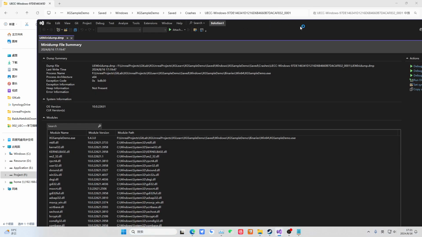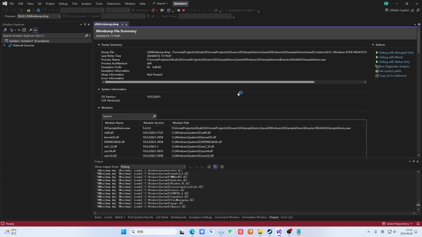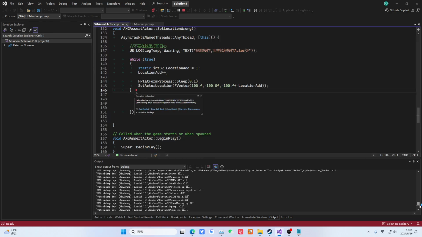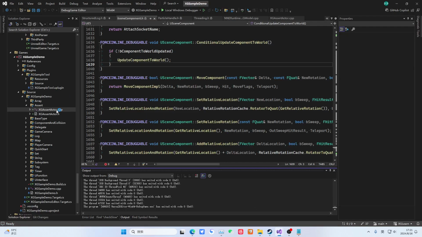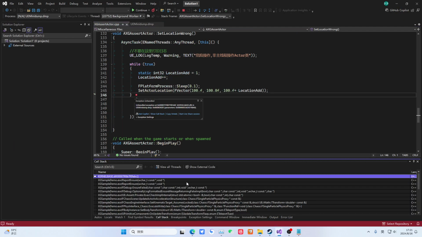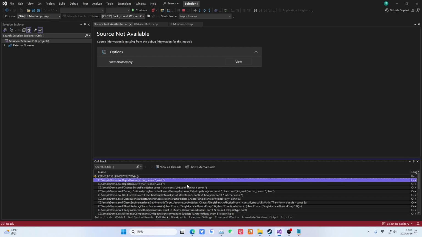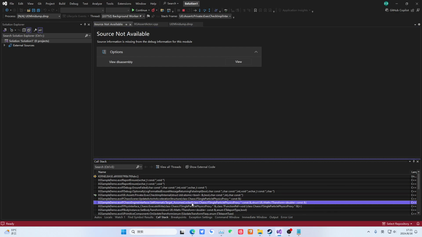After double clicking it, VS will pop up. Sometimes you may need to specify the location of the debug symbols. Then I can take a look. You will find that this thing looks very familiar, doesn't it? Isn't this the same as the one in our project? The breakpoint is at the same position. Then you can also see where it came from. You may not be able to see these places. Sometimes you may need to specify the debug symbols here.